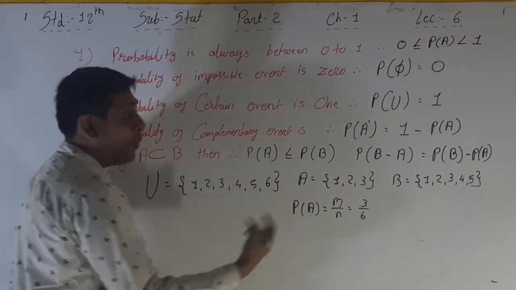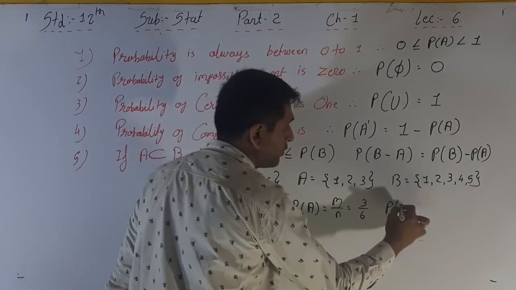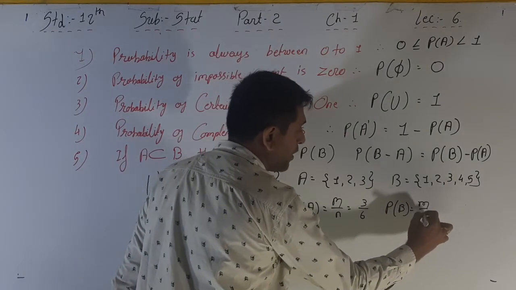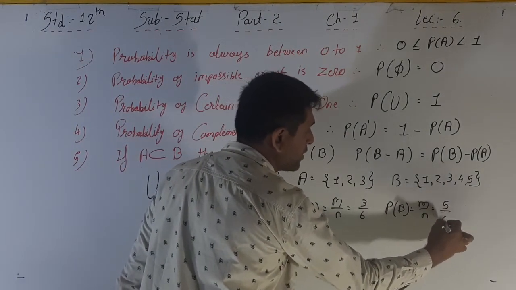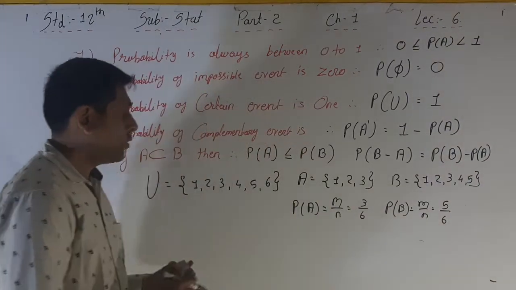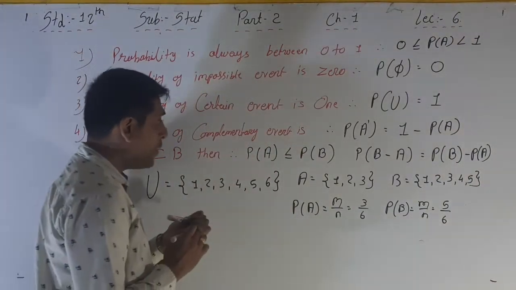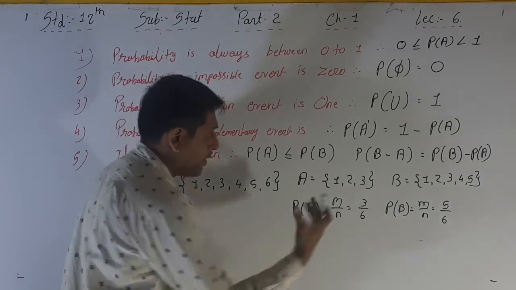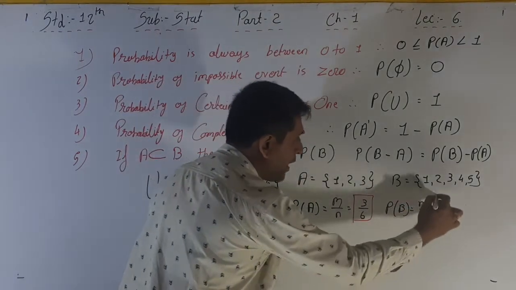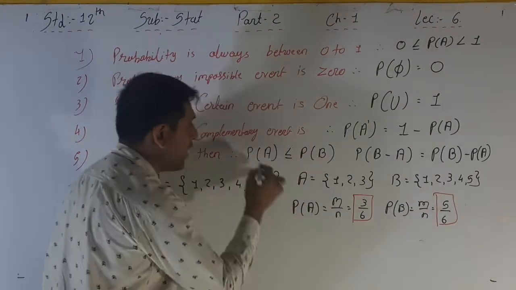Right? The probability of B is what? M upon N again, that is 5 by 6. See, the probability of A is 3 by 6 and of B is 5 by 6.